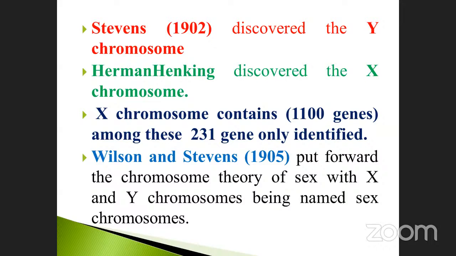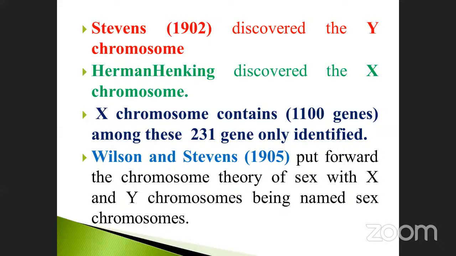So this is called Stevens Y. Hermann Henking discovered the X chromosome. So this is a must, very, very important, a question point. Next one. How many genes do the X chromosomes contain? 1100 genes are present in it.